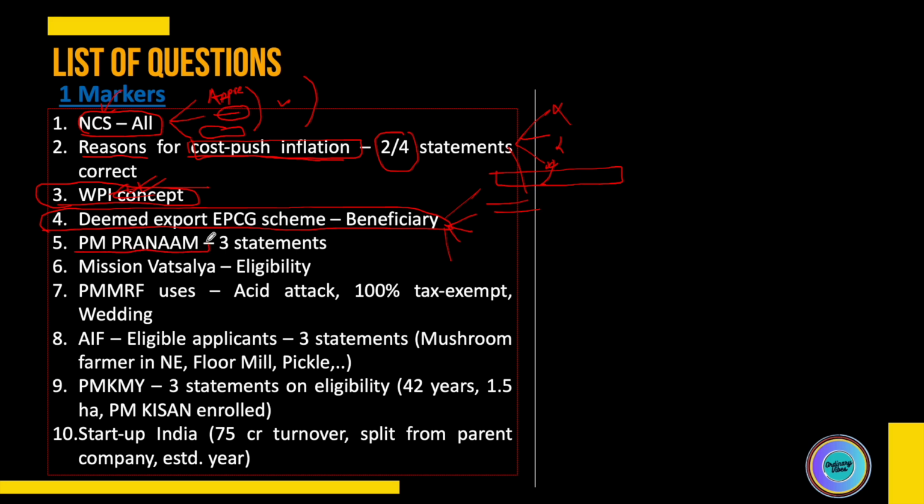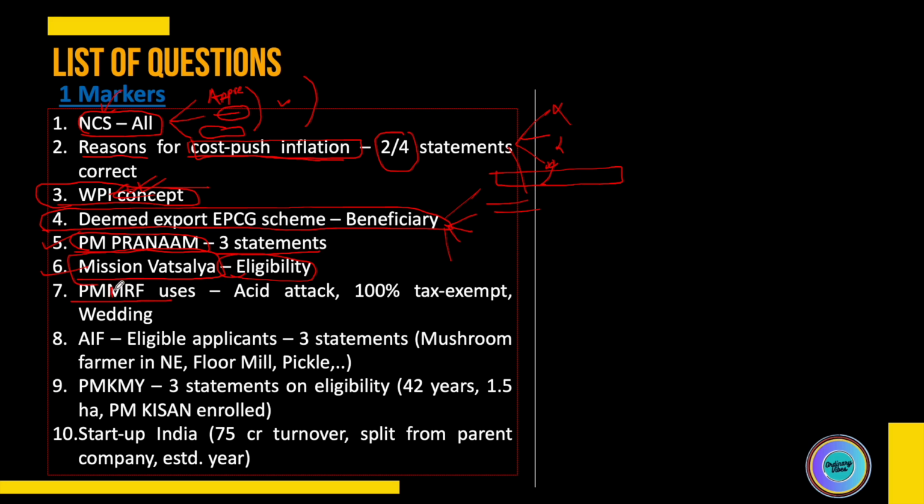Then there was a question on PM Pranam, and in this question again there were three statements which I'm not able to recall exactly, but it was related to PM Pranam, probably eligibility. And then you have a question on Mission Vatsalya, eligibility under Mission Vatsalya. So three cases were there. So this is also related to eligibility.